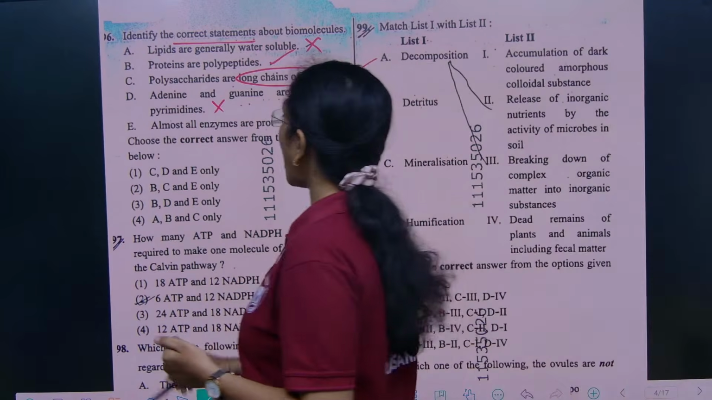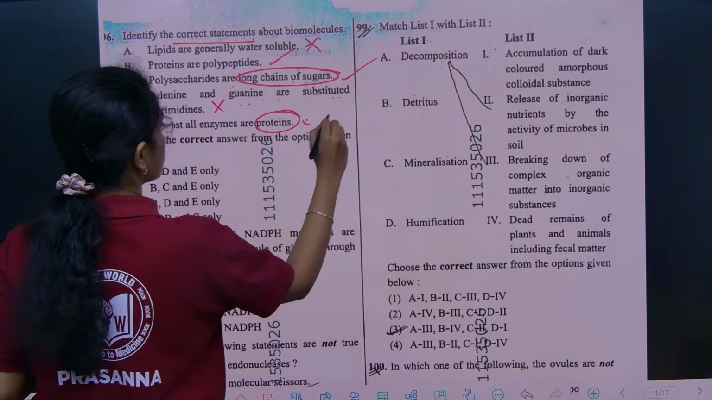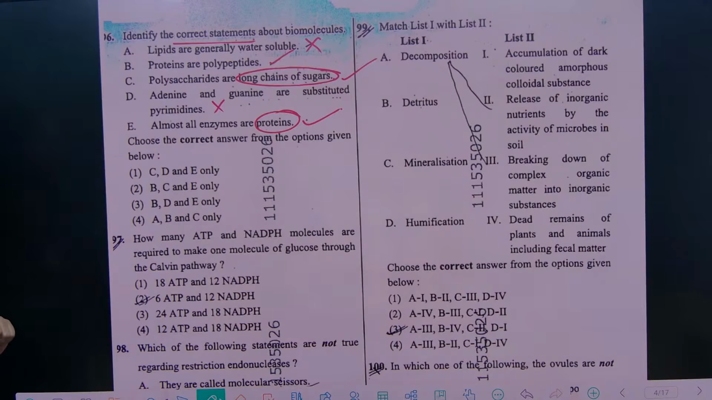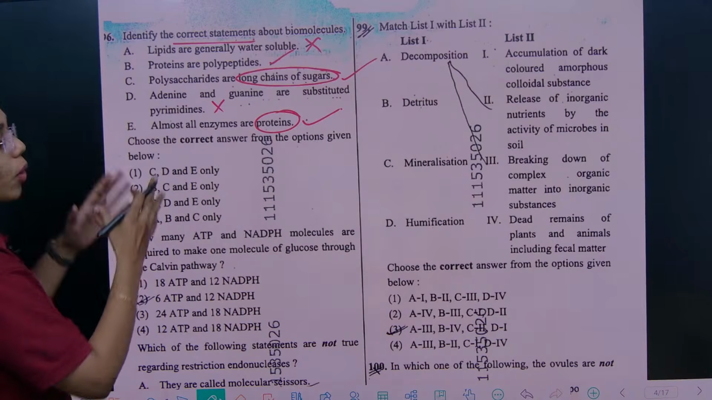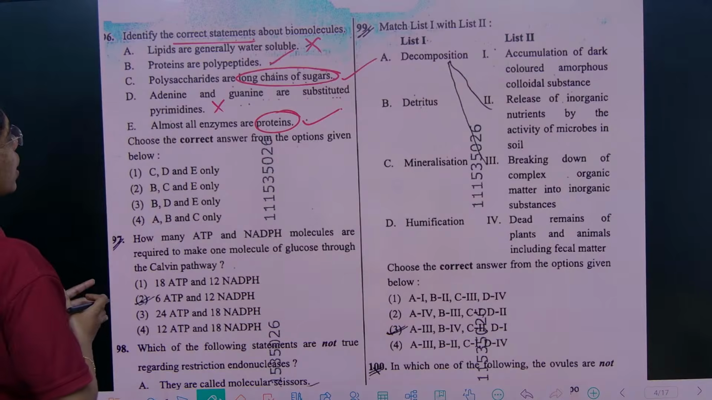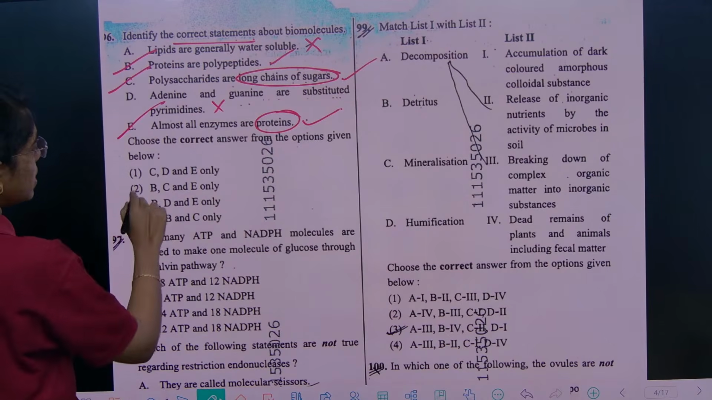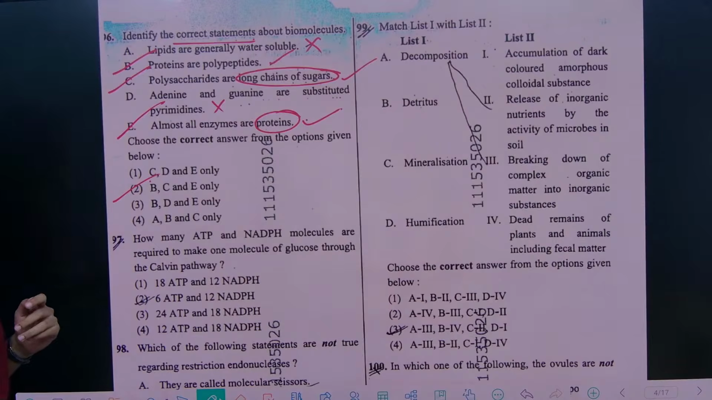Good. All enzymes are proteins, but all proteins are not enzymes. Almost all enzymes are proteins only. So here what are the correct statements that we have seen? B, C and E. Option 2 is the right answer.